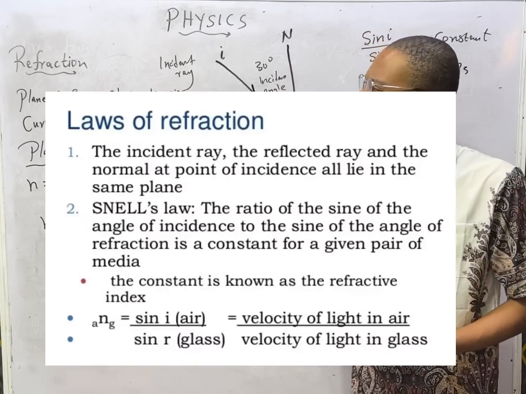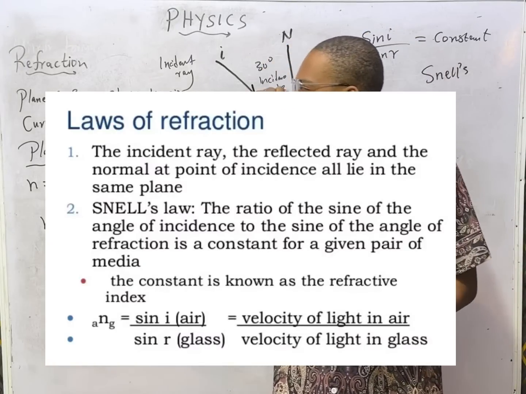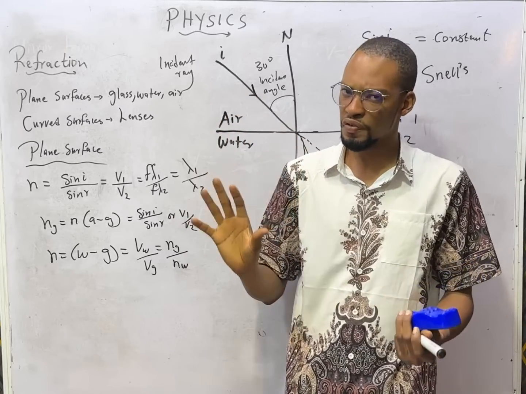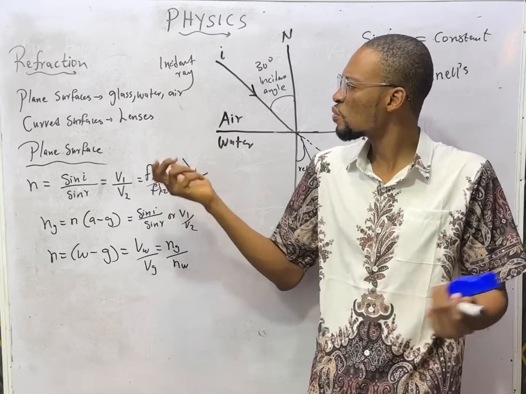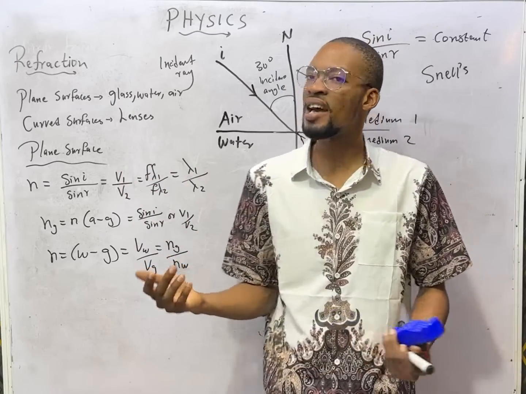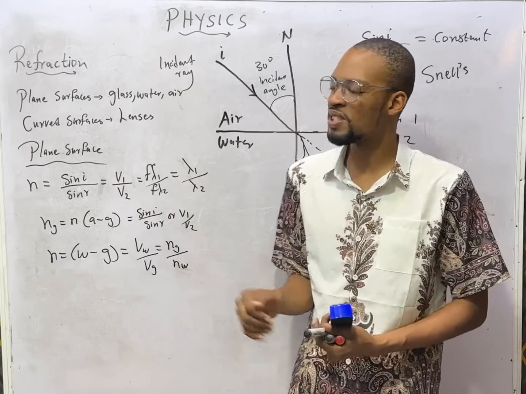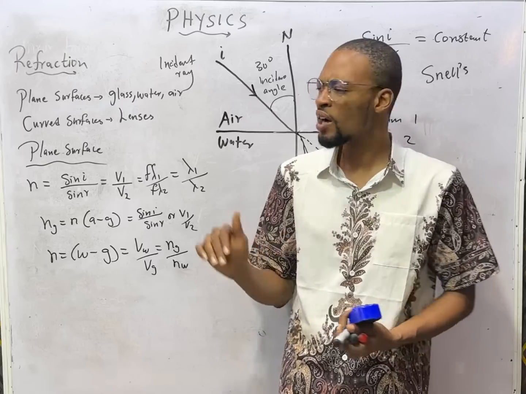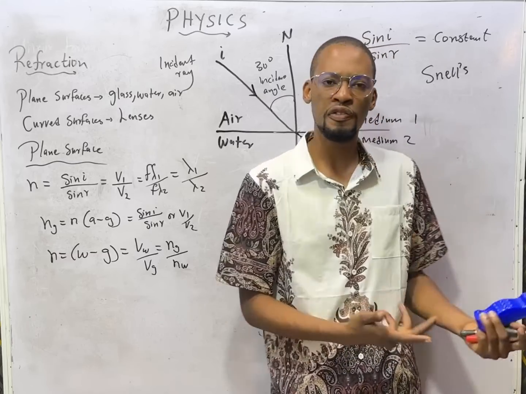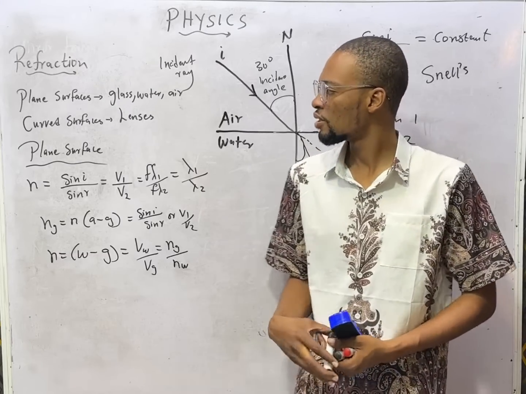Then once again, ladies and gentlemen, refraction can occur in plane surfaces or curved surfaces. For plane surfaces, we can see refraction in glass, in water, and in air. Meanwhile, for curved surfaces, refraction occurs in lenses. And we shall be looking at lenses in future episodes in detail.